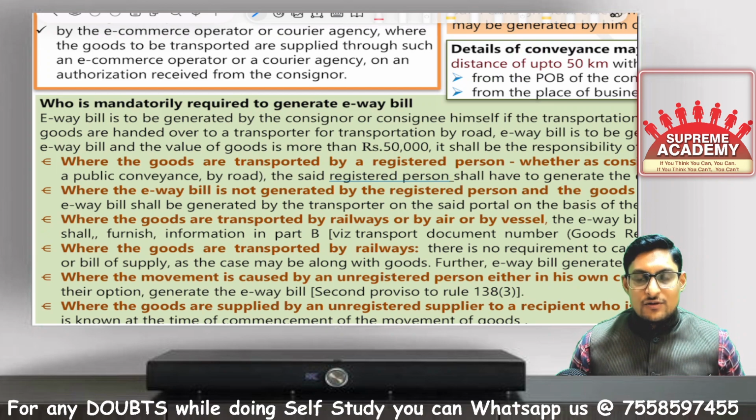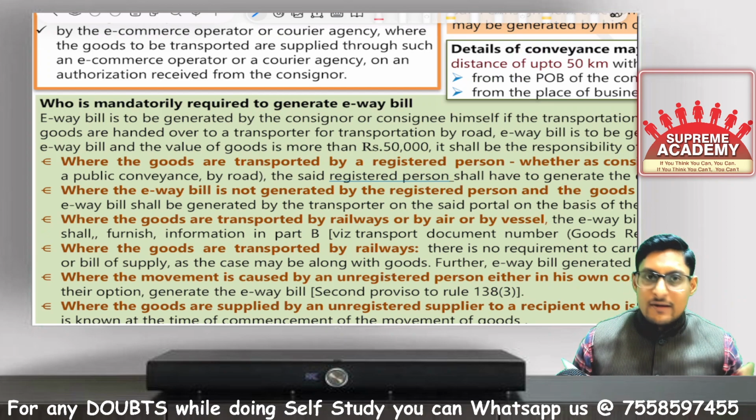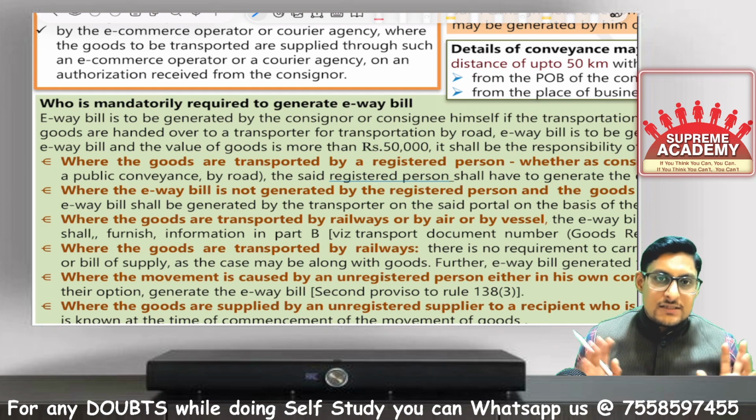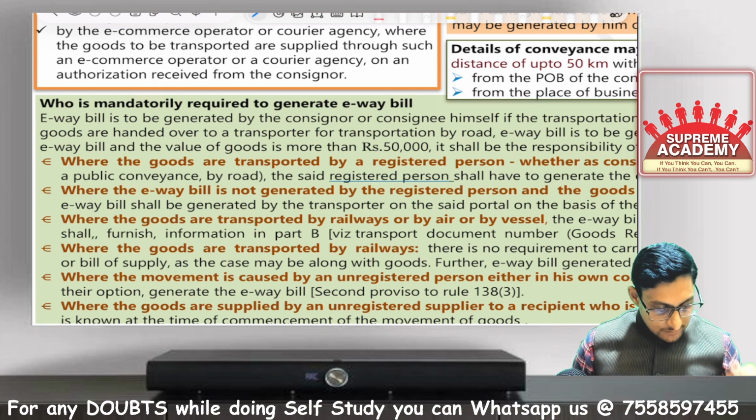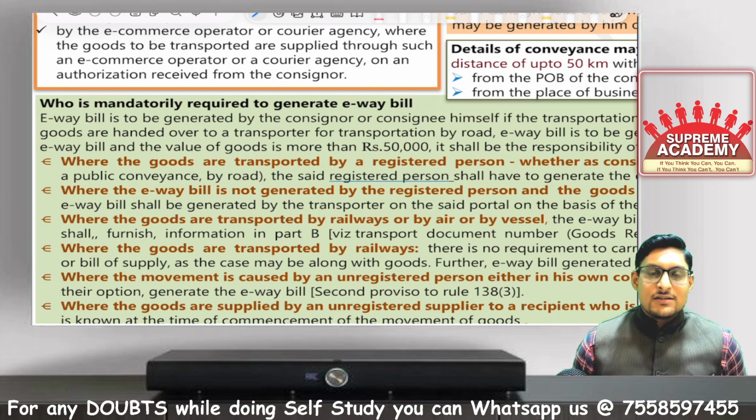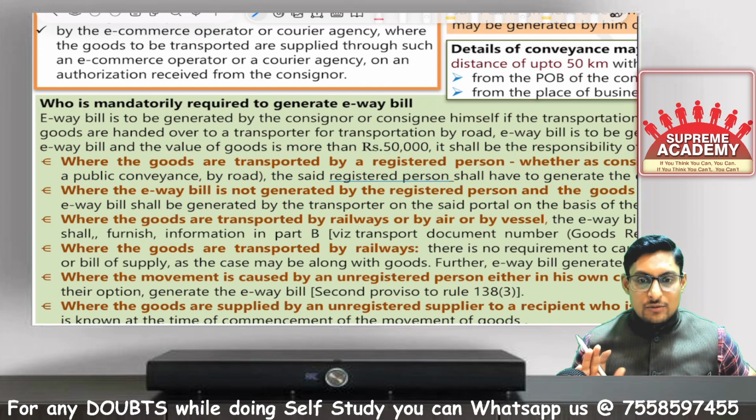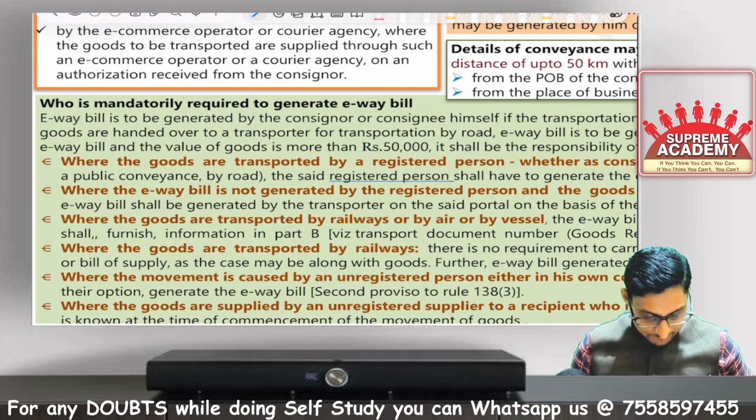In case of railway, airways or vessel, the registered person, whosoever may be, either the consigner or the consignee, is required to generate the e-way bill. And in case of railways, there is no requirement to carry the e-way bill together, only generation is enough.